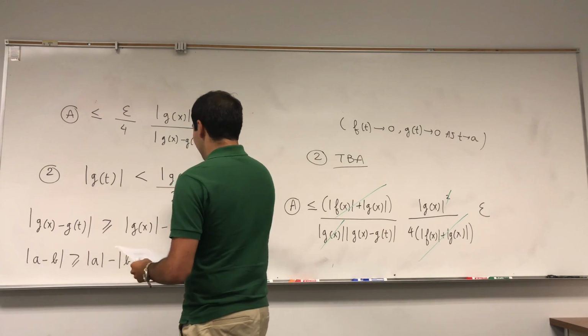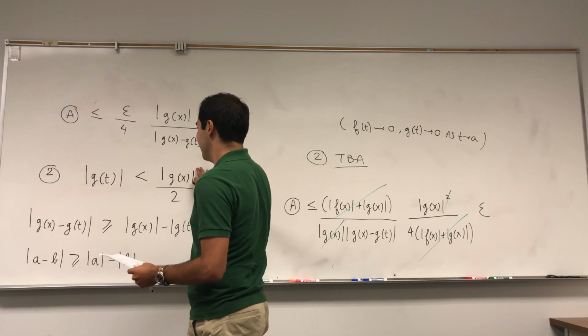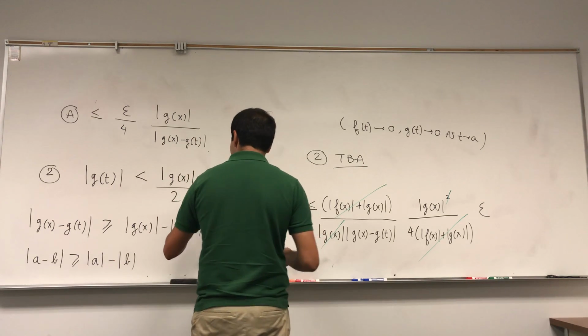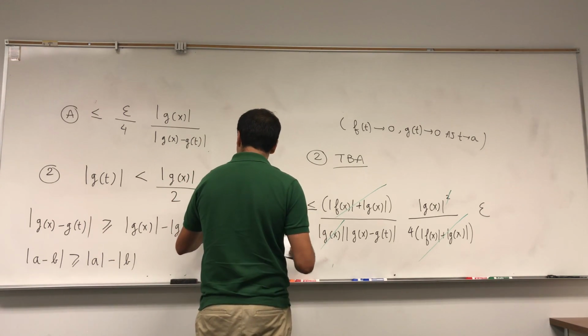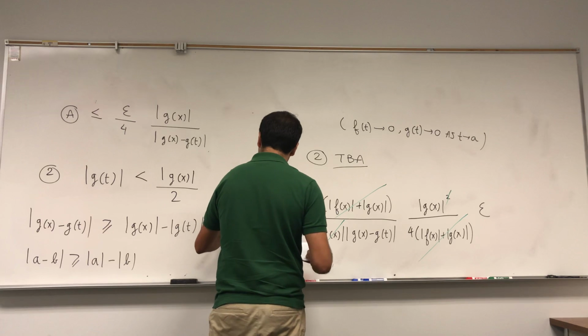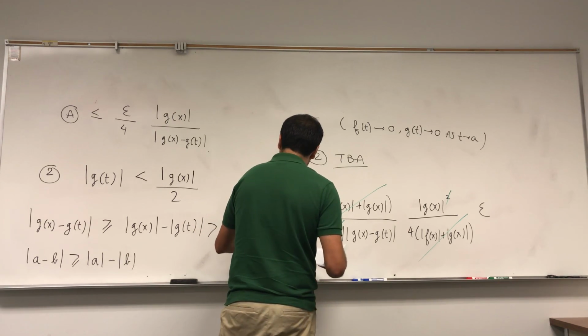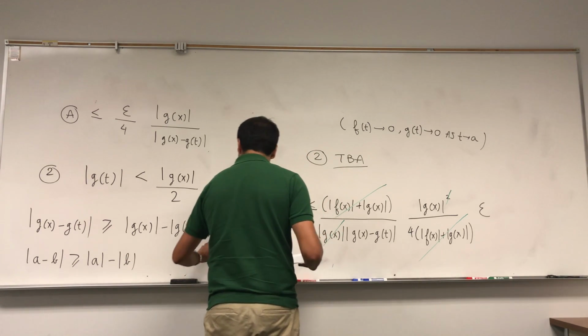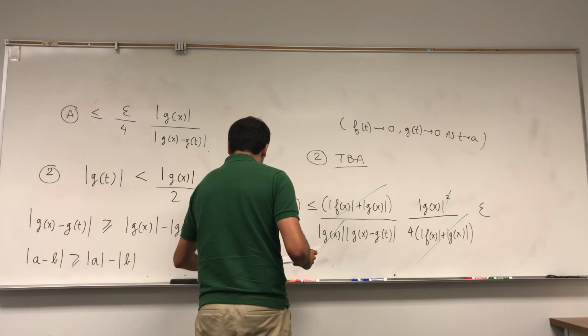And now, g of t is less than that, so minus g of t is greater than that. So g of x minus g of x over 2. But that's just g of x over 2.